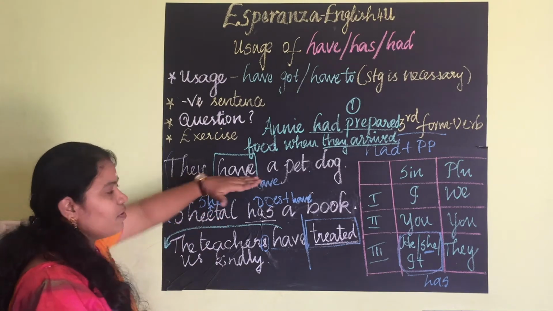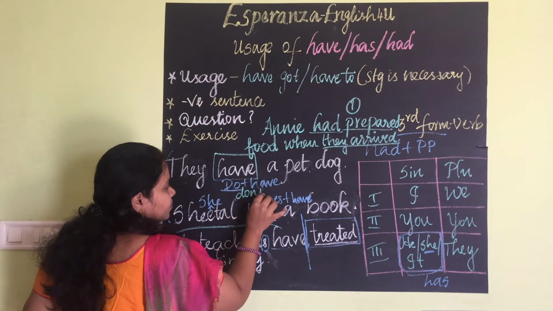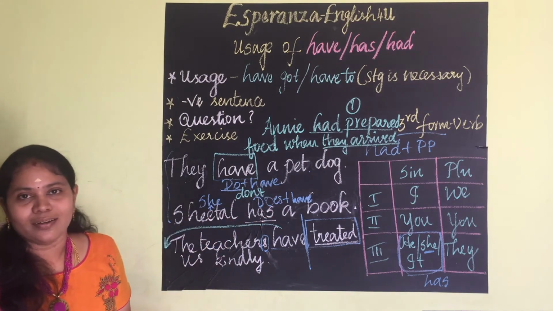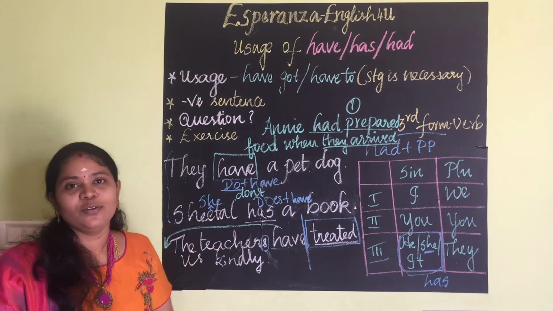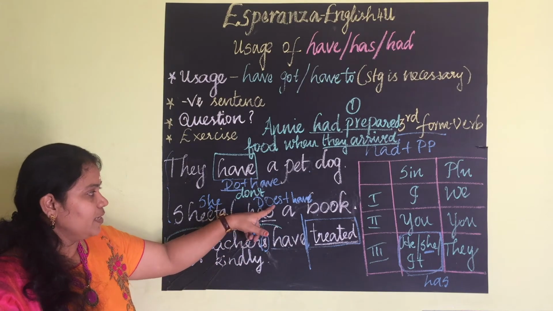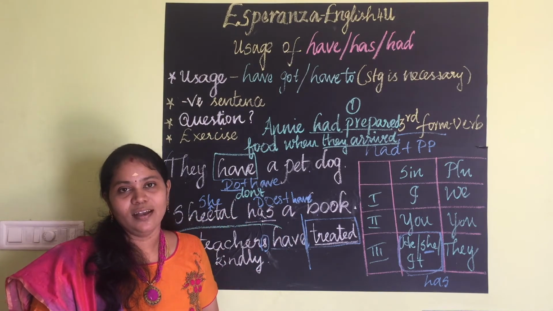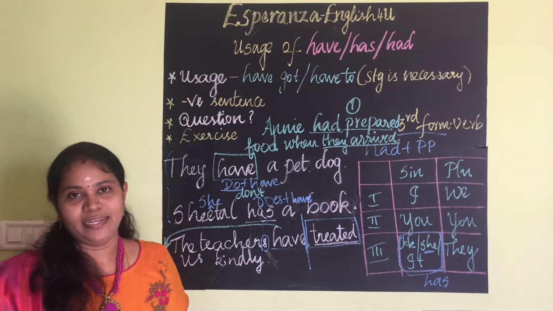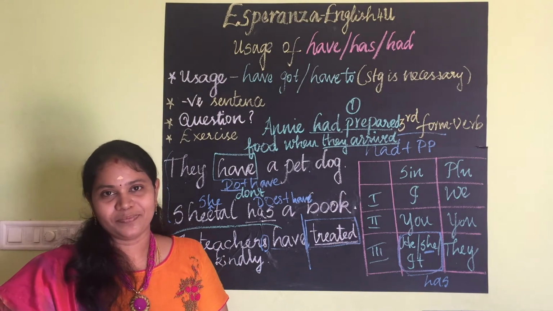If it is for a negative sentence, I already told you the verb is hidden. They have a pet dog. You have to add don't. They don't have a pet dog. That's all. Okay, "Sheetal has not a book" is totally wrong. Already we have framed does plus have. Sheetal doesn't have a book. This is the way to frame a negative sentence.